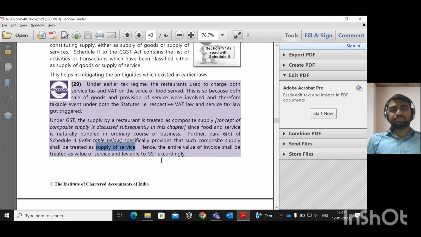The government started losing revenue from the restaurant service providers. As the inputs procured by these restaurant service providers are at a higher rate than the output, that means an inverted duty structure was happening with the restaurant service providers. So the government started losing revenue. So they thought of not giving any input tax credit to the restaurant service providers, and straight away gave a benefit of charging 5% without ITC. That is the provision applicable for the restaurant service providers.